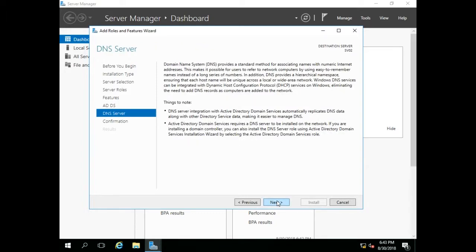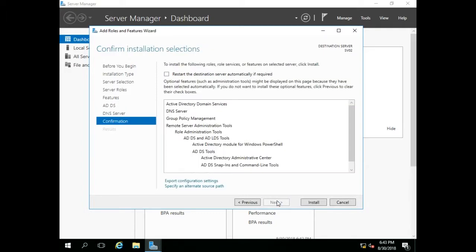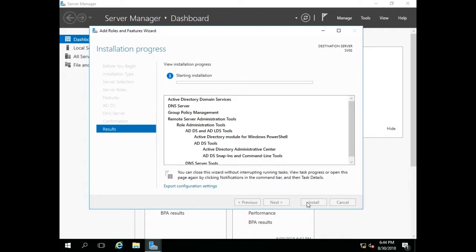Select Next on the DNS page. Press Install on the confirmation page. This will start to install Active Directory on your server. You have the option to close the installation dialog by clicking the Close button. This won't cancel the installation process.